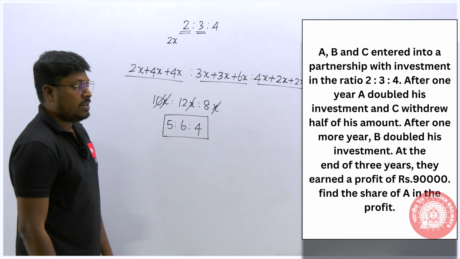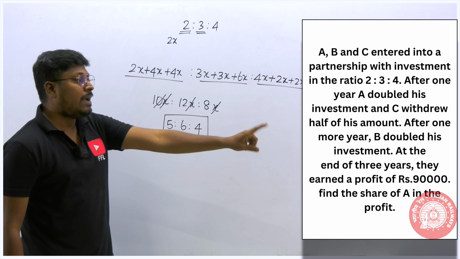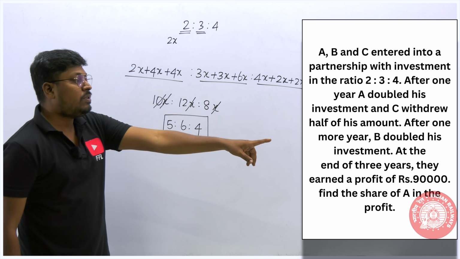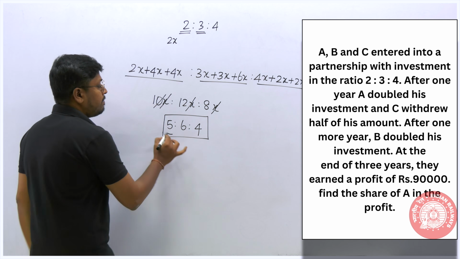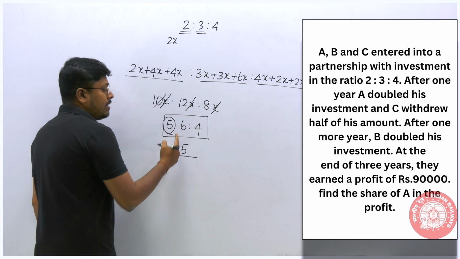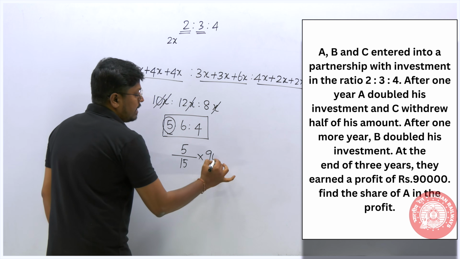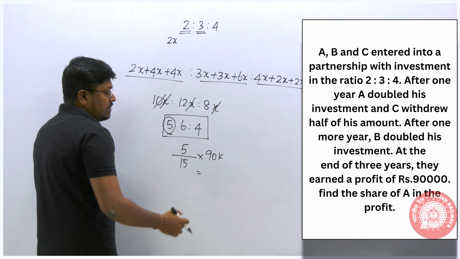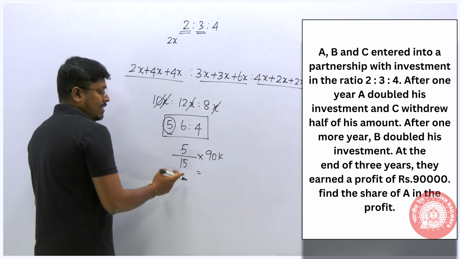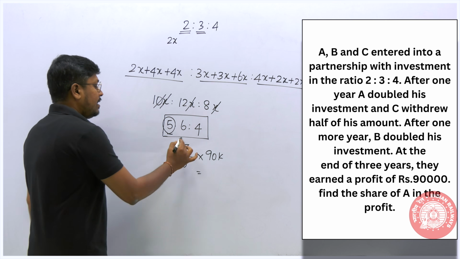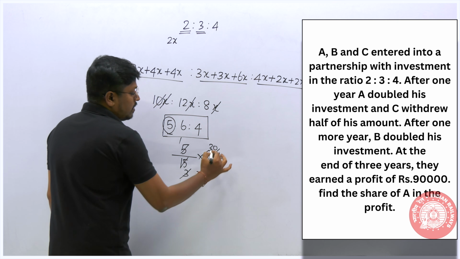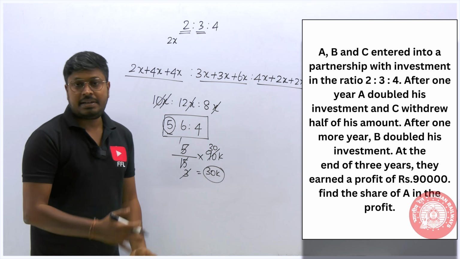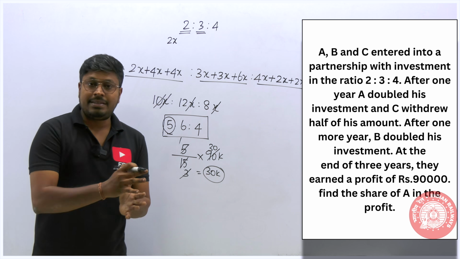Now according to the question, our target is to find what? At the end of 3 years, they earn a profit of 90,000. So 90,000 is the total profit, and we have to find the profit of A. That means the 5 part. So 5 part is A's share. So total will be 15, into 90,000. So 90,000 is the total profit they got in the business. Now our target is to find the value of A. I think this will be 3 times, and this will be 30. So 30,000 will be the total profit that was got by the person A. From the total profit 90,000, A receives 30,000.